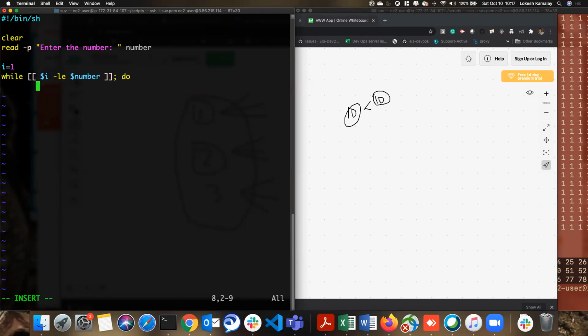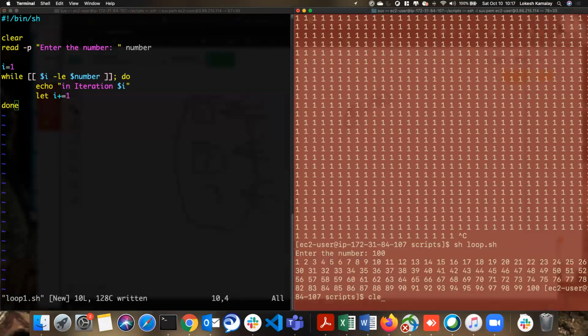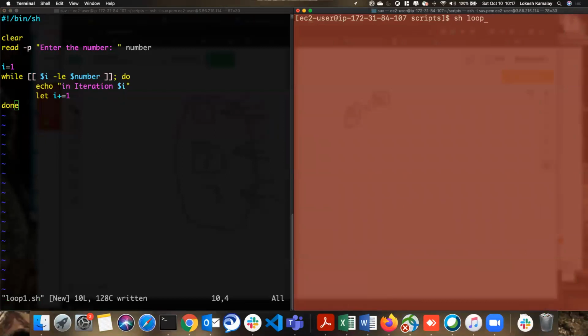So my loop started. Echo iteration $i, then let i plus equal to 1, then done. This is our sample program that we have seen. Let me execute this first and then write the nested loop. Let me clear this, sh loop1.sh.